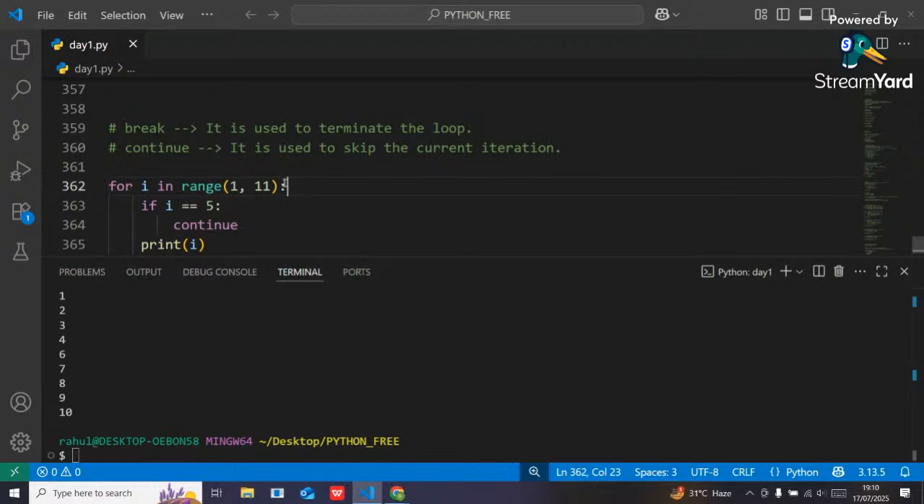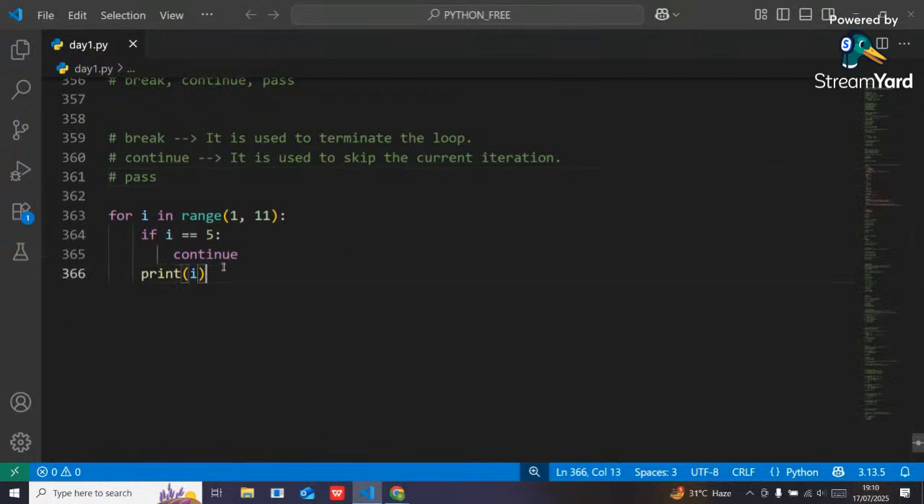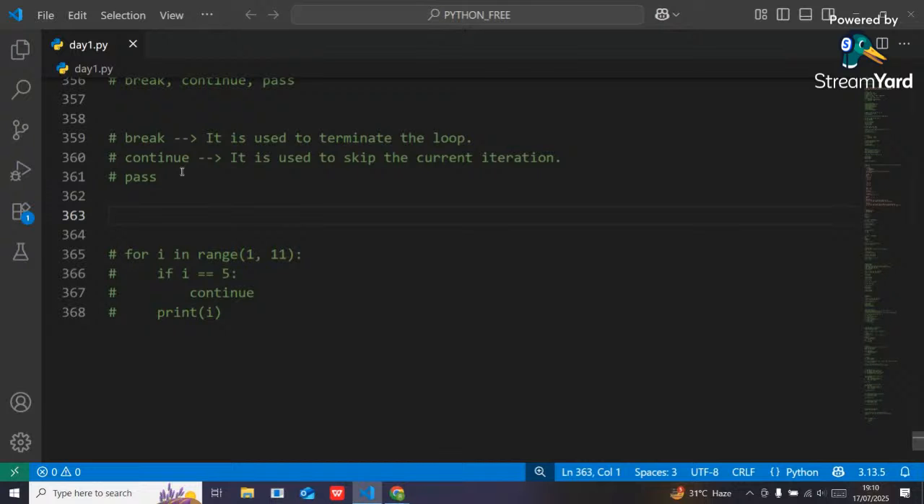Okay, one more important keyword is there, which is called pass, right? Guys, can anybody tell me why we should use the pass keyword here? What is the use case? Anybody? Why should we use the pass keyword? What is the use case of it? Any idea, guys? Any idea till now? If you have any idea, please share with me.